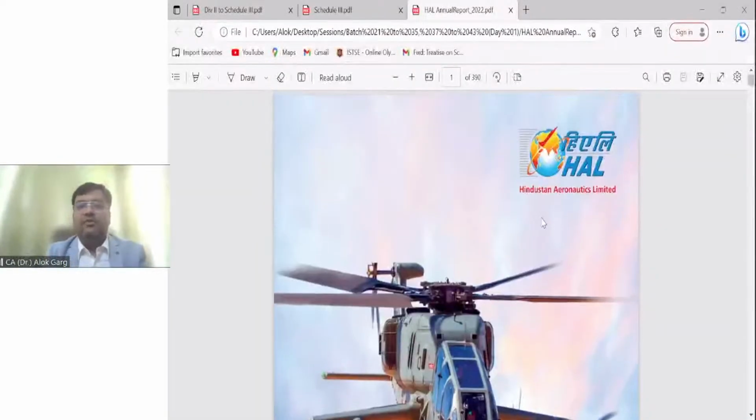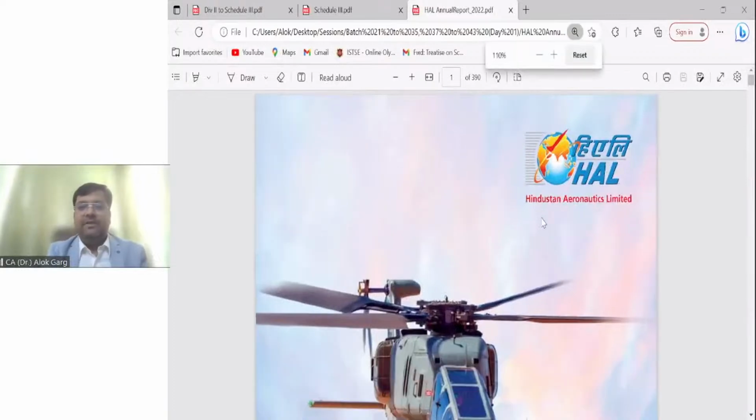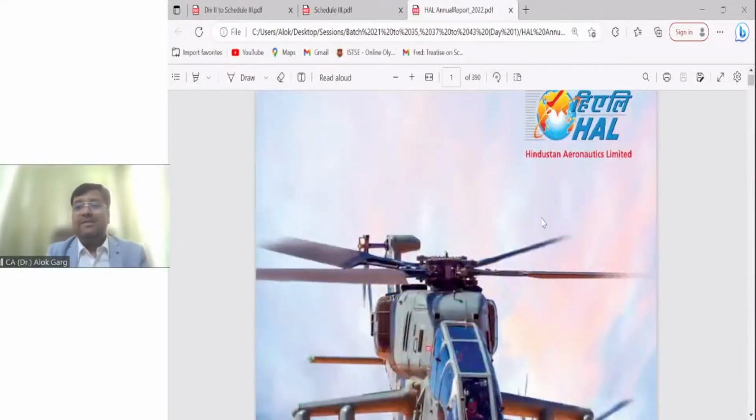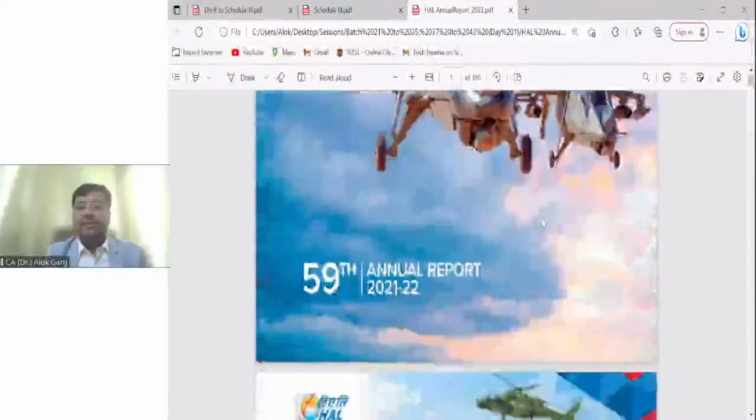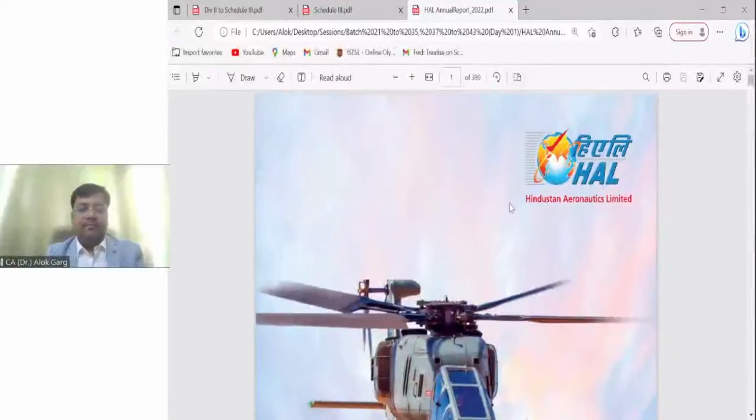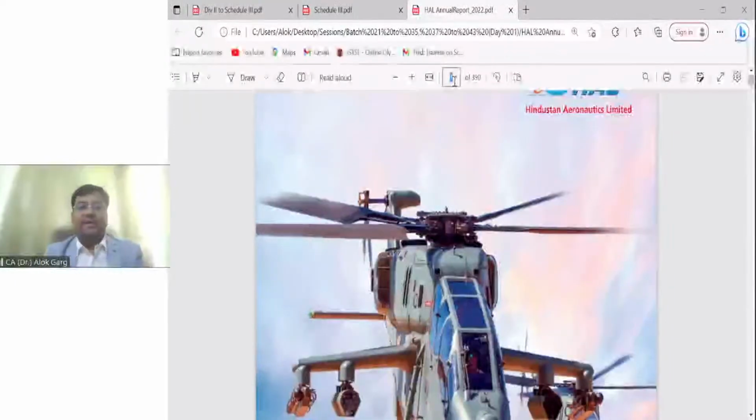Can you see this balance sheet of Hindustan Aeronautics Limited? I hope it is visible. It is there on the screen. Hindustan Aeronautics Limited. It's a public sector undertaking, listed company. Are you able to see this balance sheet of Hindustan Aeronautics Limited? Okay, great. Let's go to the component of financial statement, right?